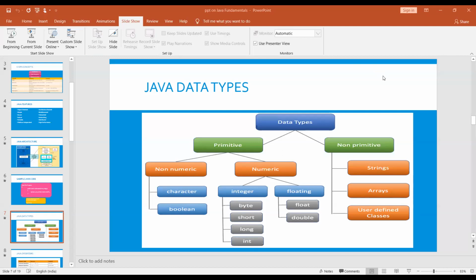You already know the range of int, byte, short, long in C language. It is the same in Java. For floating point numbers, we use float and double. For non-numeric values, we use char and boolean. For character representation, char is used. For boolean representation, boolean is used.